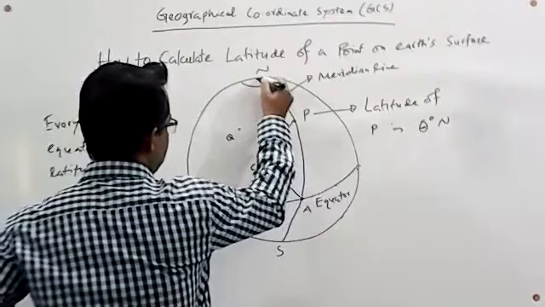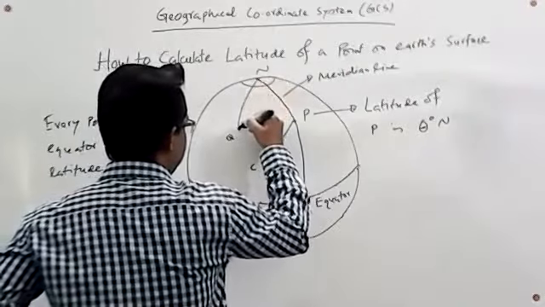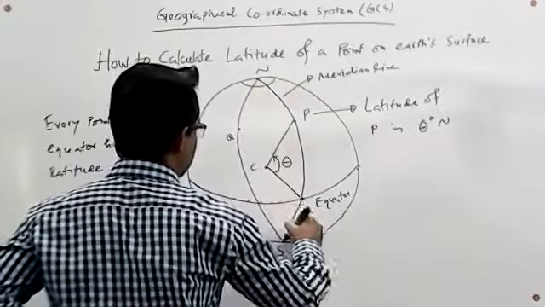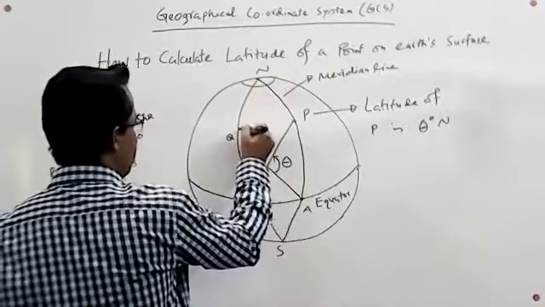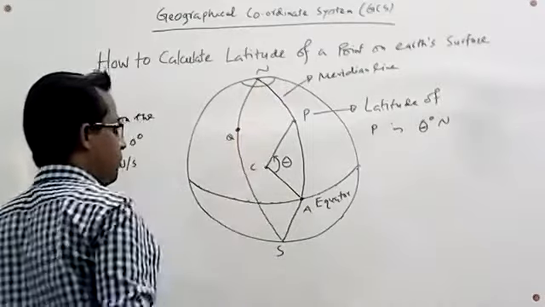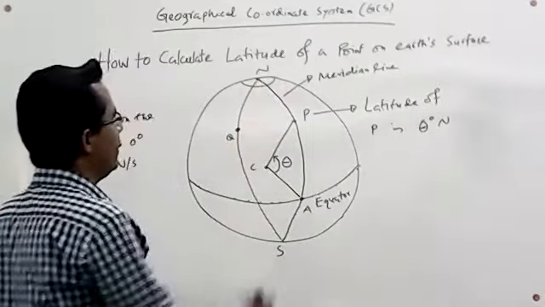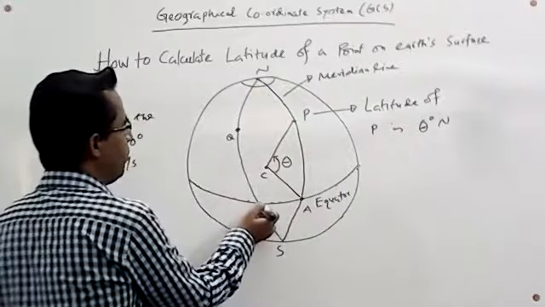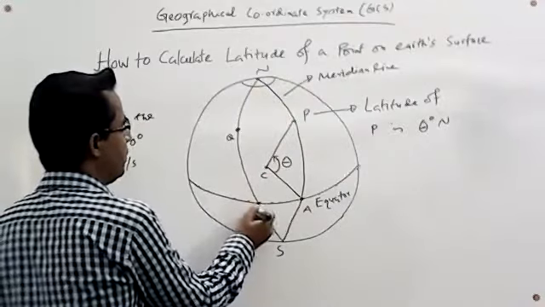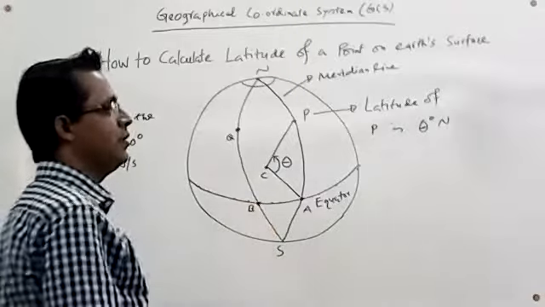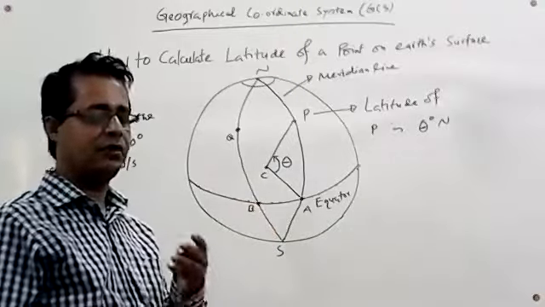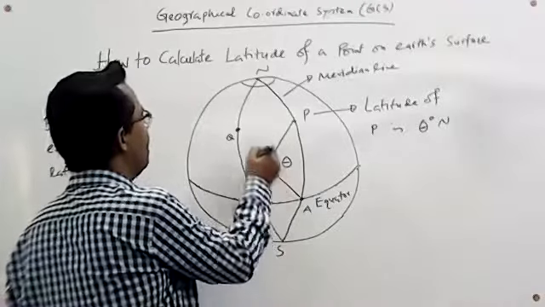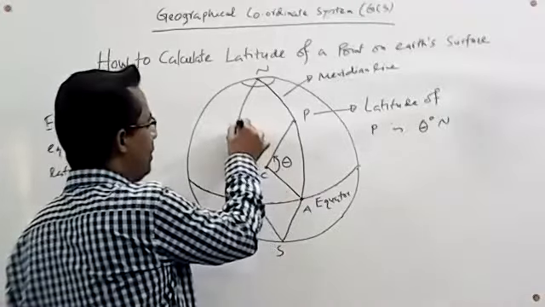I'm going to draw a meridian line passing through Q from north pole to south pole. Then we have the point Q, which will be measured, and this is the center of the Earth. And we have got a point on the equator, this B. Therefore, we have 3 points in our hand: one is the center of the Earth, and one is Q, which will be measured.